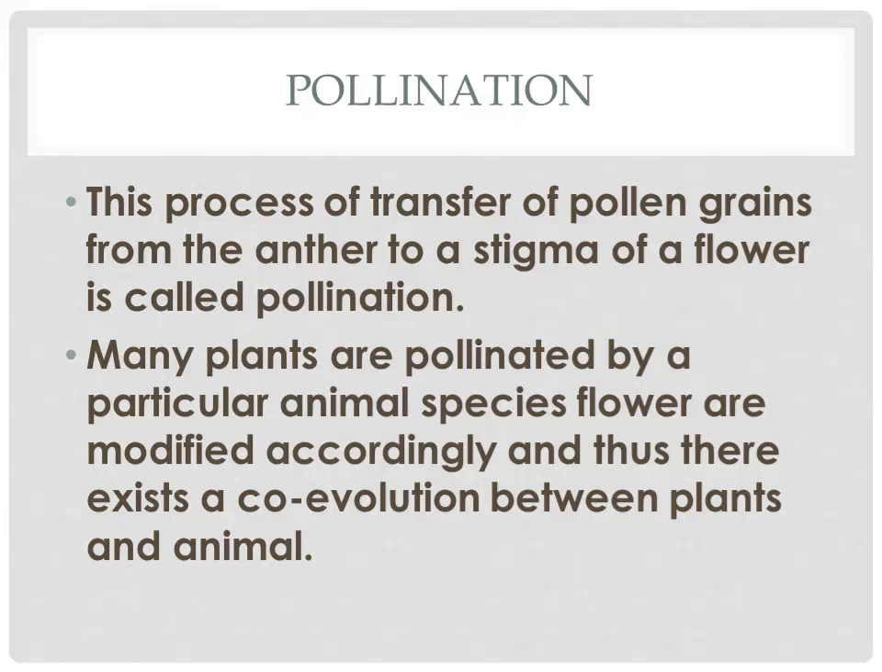Then many plants are pollinated by a particular animal species and wind, water, etc. So here the animal species which are pollinating the flowers are modified accordingly, and thus there exists a co-evolution between plants and animals. According to the plants, the animals also evolved. So that is called co-evolution. Both plant and animals exist together in an evolution process. So that is called co-evolution.